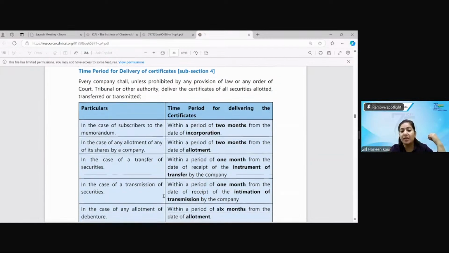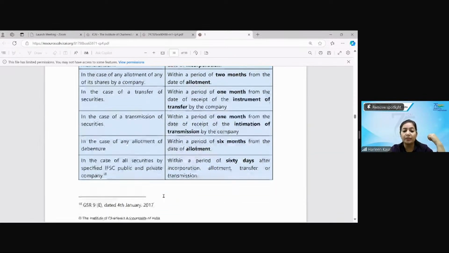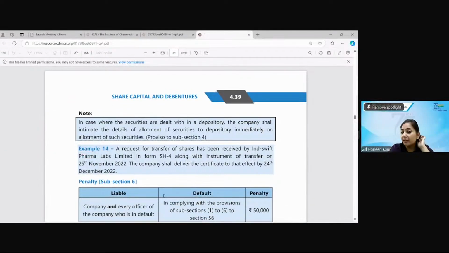In case transfer is happening, 1 month. In case of transmission, 1 month. Allotment of debentures, 6 months time period has been given, and for all the IFSC, 60 days time period has been given. With the securities that are dealt in the depository, the company intimates the details of securities immediately to the depository. When you are dealing in DMAT form, then depositories have to be formed.